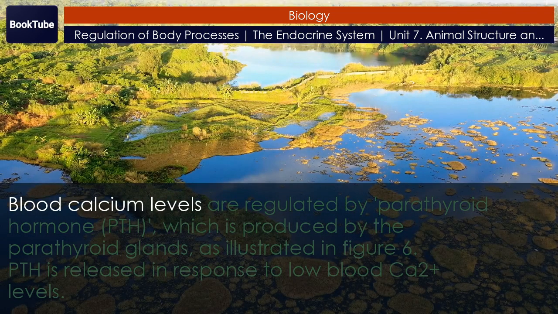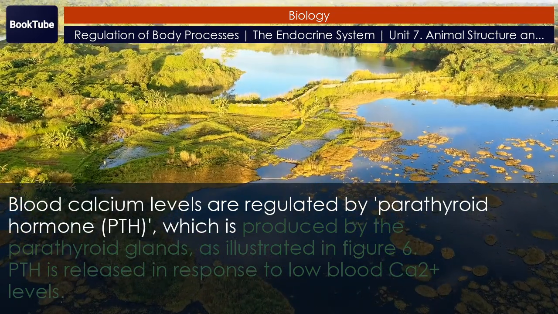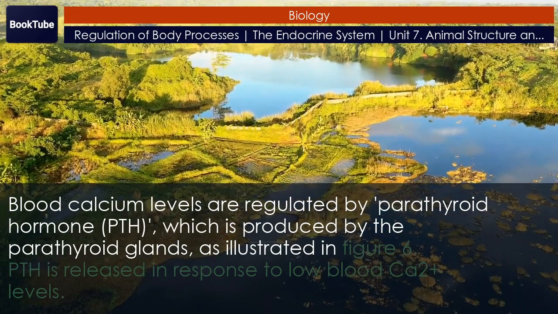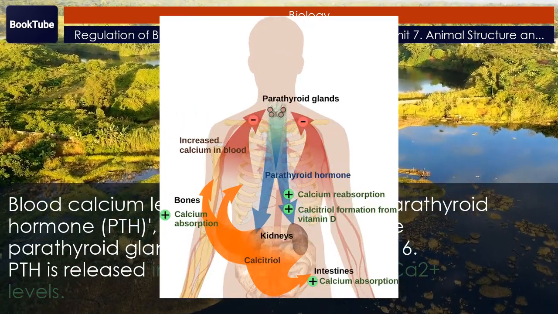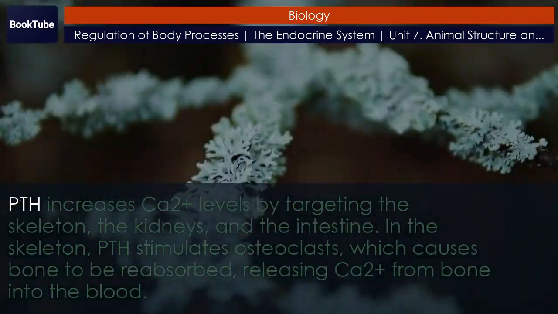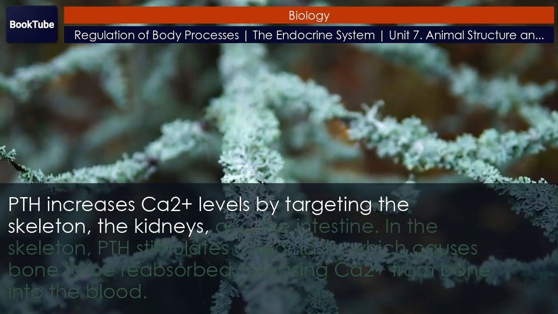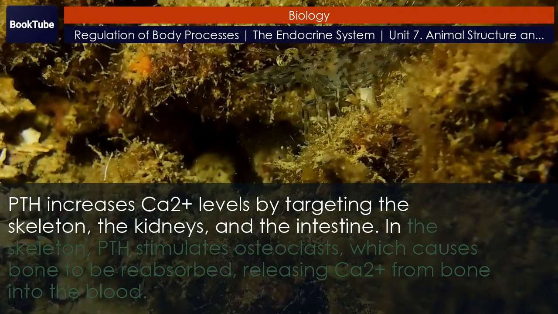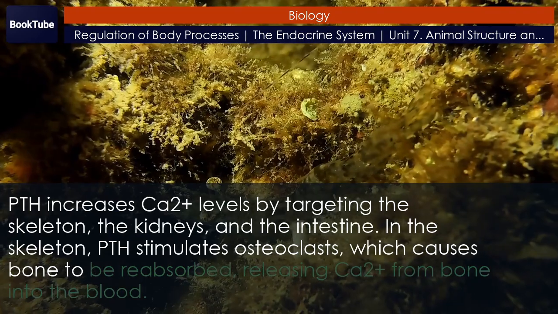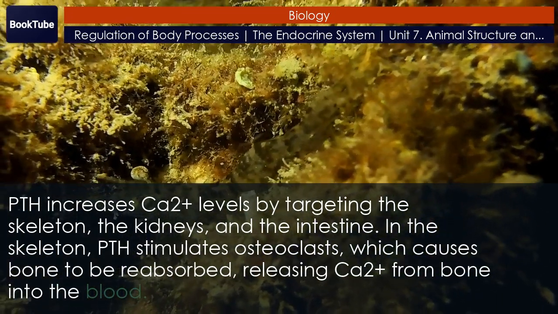Blood calcium levels are regulated by parathyroid hormone, PTH, which is produced by the parathyroid glands. As illustrated in Figure 6, PTH is released in response to low blood Ca2+ levels. PTH increases Ca2+ levels by targeting the skeleton, the kidneys, and the intestine. In the skeleton, PTH stimulates osteoclasts, which causes bone to be reabsorbed, releasing Ca2+ from bone into the blood.